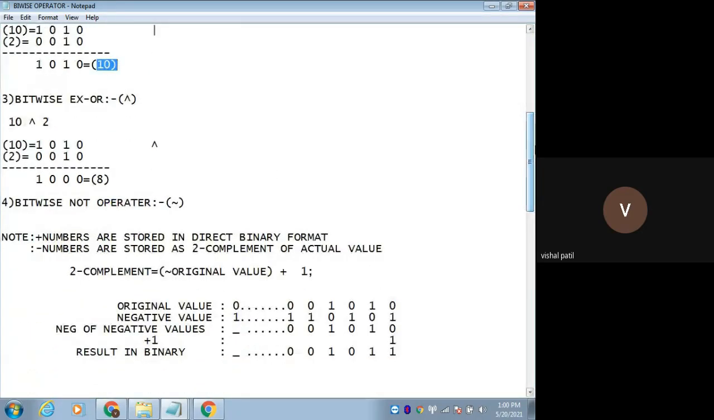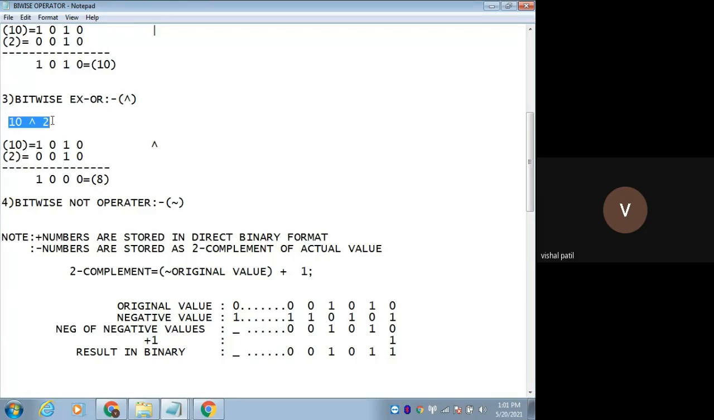Next one is the bitwise XOR operation. This symbol, okay, so this cap is called what? It's not a tilde. The AND operation uses the ampersand, and this is the cap. Okay. XOR, bitwise XOR.